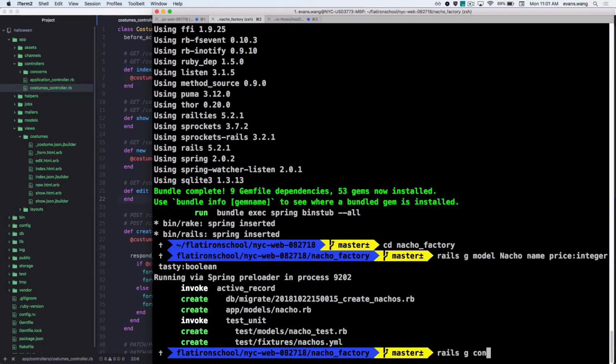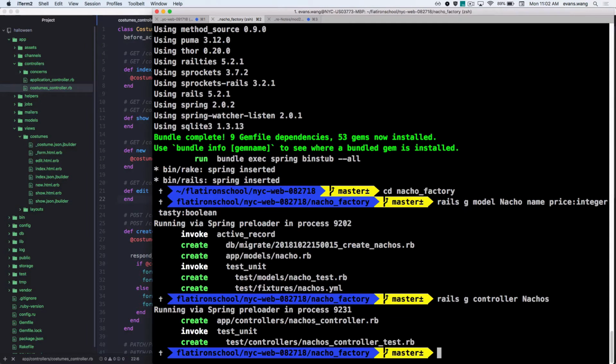So, Rails G controller. And what is this going to be? With an S or no S? Are you sure? I'm going to go with yes, all right? 50-50 shot. Controllers are plural, right? Cool. It's the nacho man. So let's take a look at the code real quick, to see the difference between when we build our regular Rails and Rails just with the API.